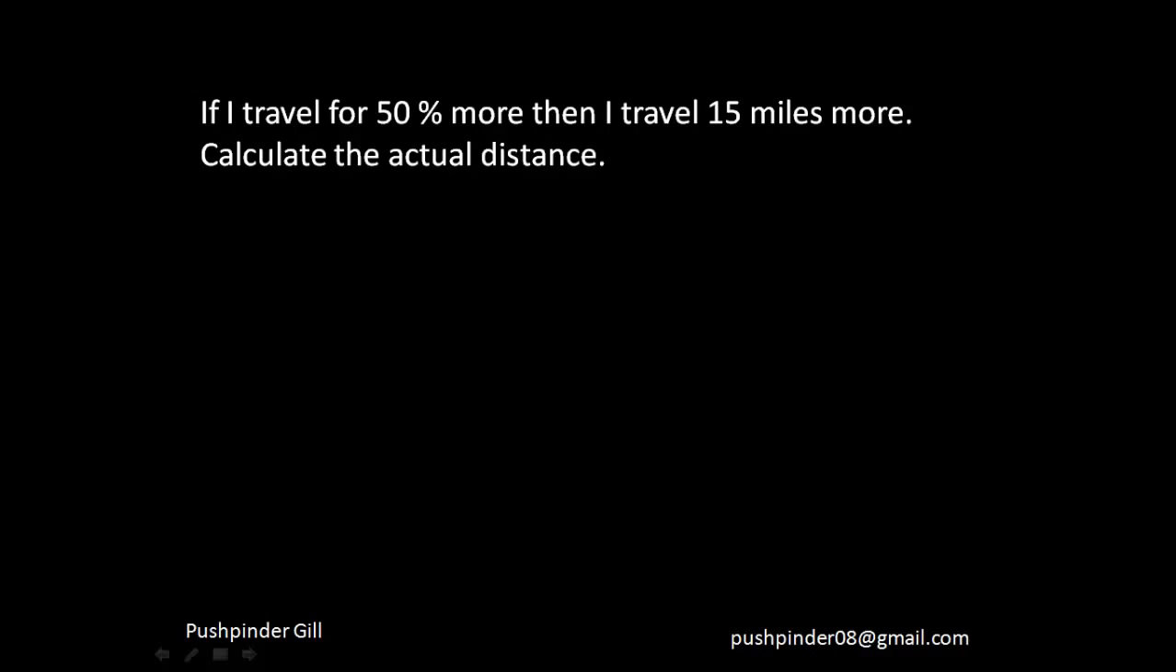If I travel for 50% more, then I travel 15 miles more, calculate the actual distance. Now in this question, time is constant. I'm traveling for the same time. The distance is changing, the speed is changing, but the time is constant. Let's suppose I travel d miles at the speed of s miles per hour. Fine, this is my assumption. So if I travel 50% more, now I will travel 3/2 d.